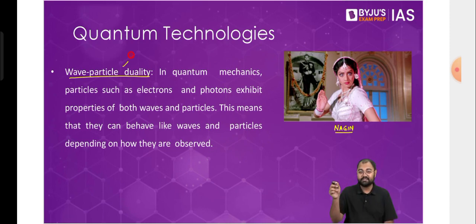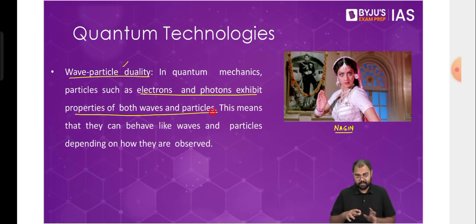If you remember what we discussed in tunneling, particles can simply enter because of that wave behavior that they have. So that's why particles such as electrons and photons exhibit the properties of both waves and particles at the same time. That's one of the properties and very difficult to even think of. Just imagine a person who actually exists like a Nag or a Nagin, where they can take a snake form and a human form both at the same time. That is something that we see happening at the quantum level: particles can behave like waves and waves can behave like particles.